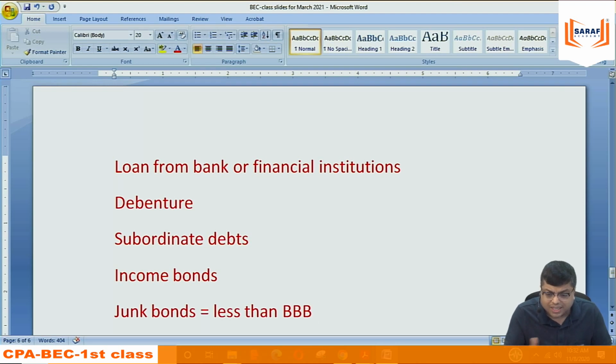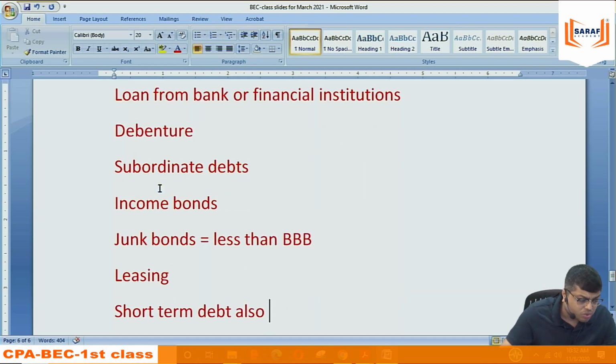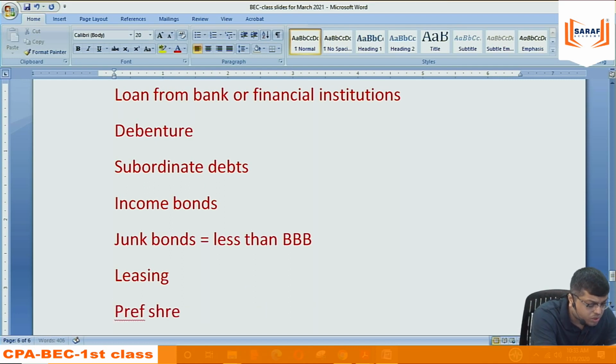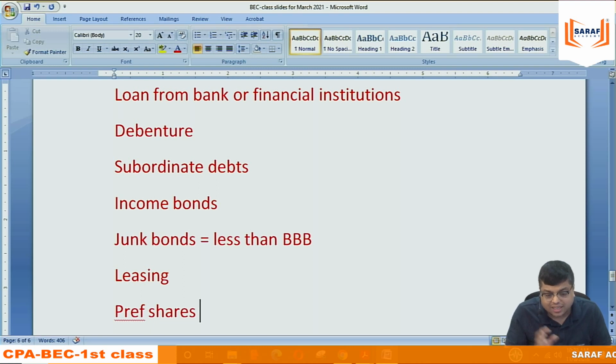It's not only loan and debenture. Different types of issues are possible. I can say preference shares also. Is preference share debt or equity? If the company has a commitment to pay dividend, generally cumulative preference shares, and if the company has a commitment to redeem the preference share, like in case of a loan where we need to repay, then if they are cumulative and redeemable, they are debt. If they are non-cumulative, non-redeemable, then they are equity.